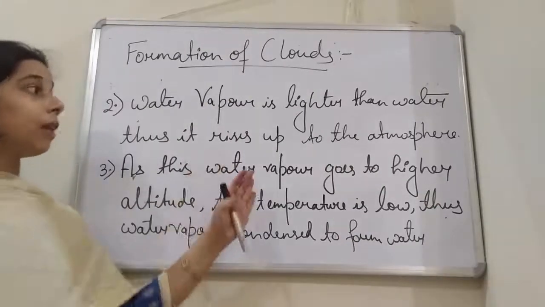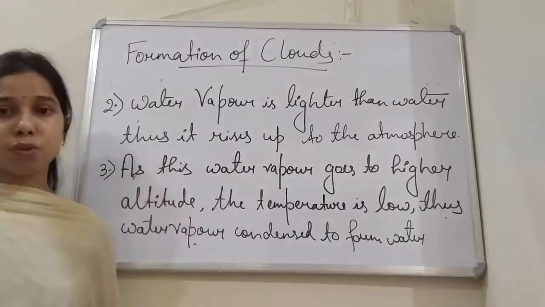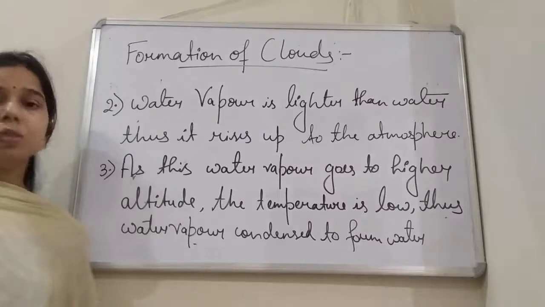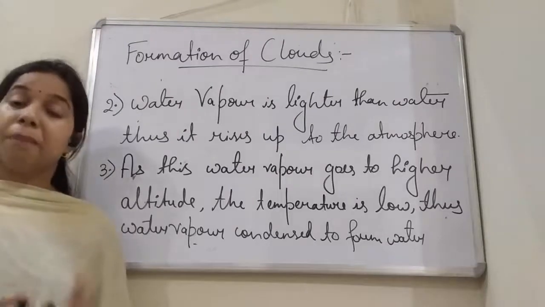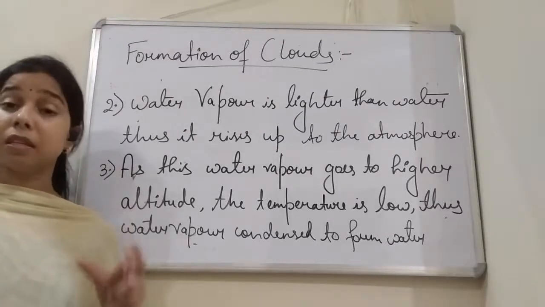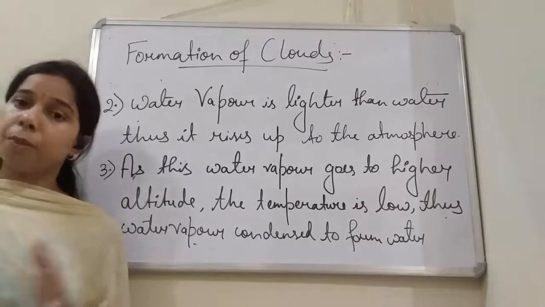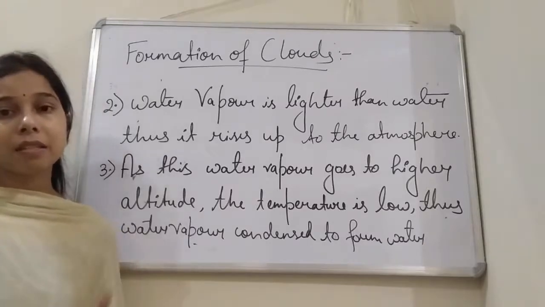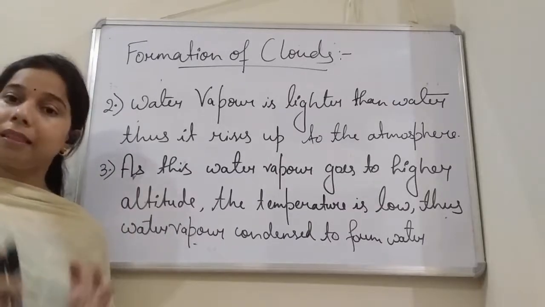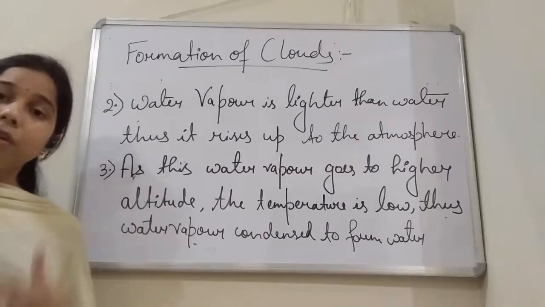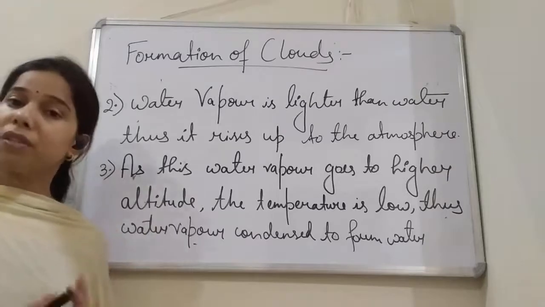As it rises up to the higher altitude, the temperature is low, student, and you know that if the temperature is low, this water vapor will finally get converted into water droplets. Now these tiny water droplets, we basically call them clouds, which flow in the atmosphere. What is a cloud, student? A cloud consists of tiny droplets which combine together with each other, and thus it forms the cloud. A cloud moves from one place to another.